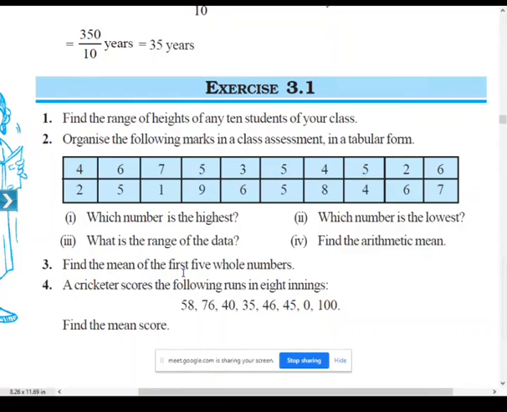Find the mean of the first 5 whole numbers. Let us move on to the next question. Find the mean of the first 5 whole numbers. So here you should know what whole numbers are.